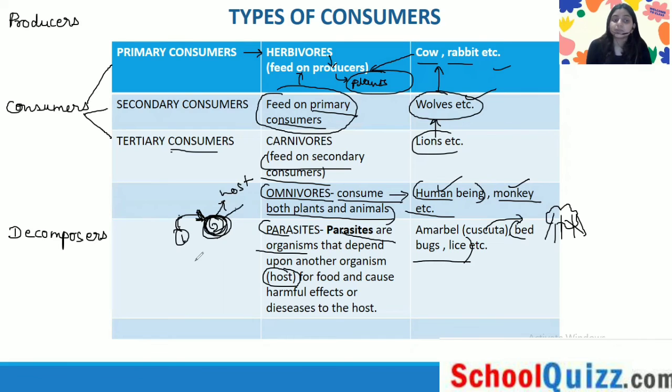So parasites are those which depend on other organisms for food and cause harmful effects or diseases to the host. I hope this is clear for you.